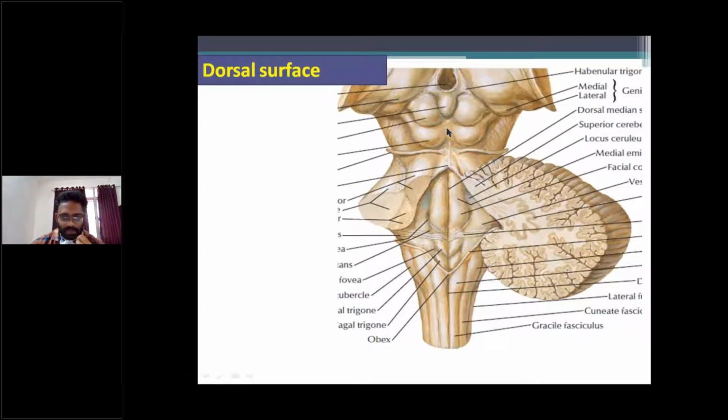Identify this as the superior medullary velum, a lamina of white matter stretching between the two superior cerebellar peduncles.